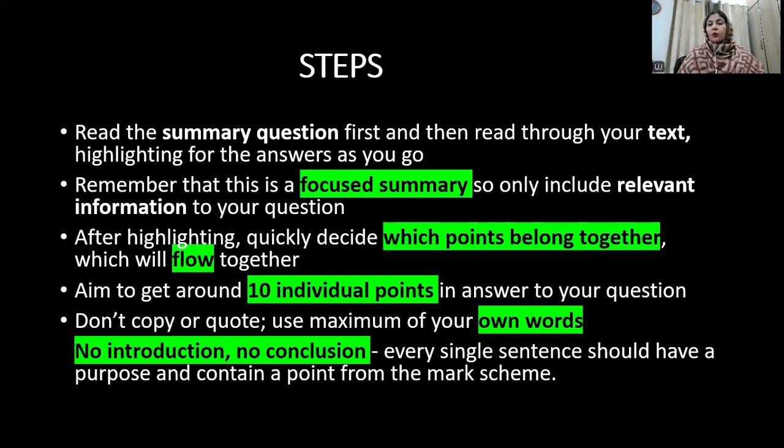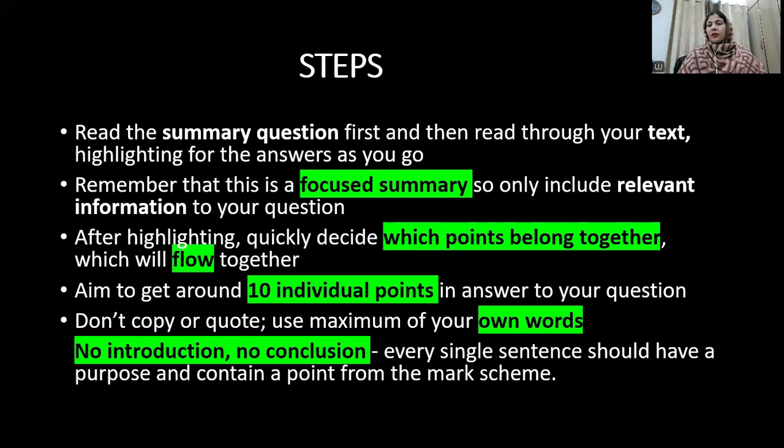Aim to get around 10 individual points in answer to your question. Don't copy or quote, use maximum of your own words. So if the question, for example, asks you to write about the advantages of something, then you will just write 10 advantages.